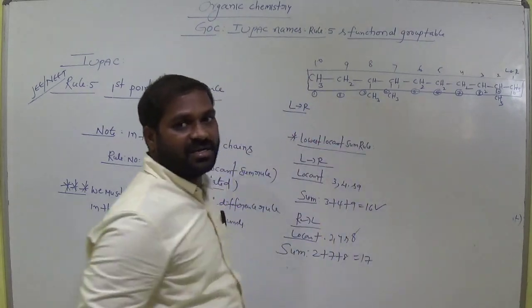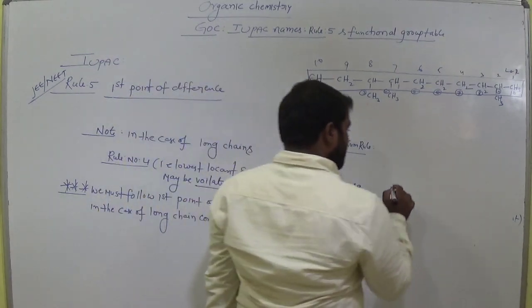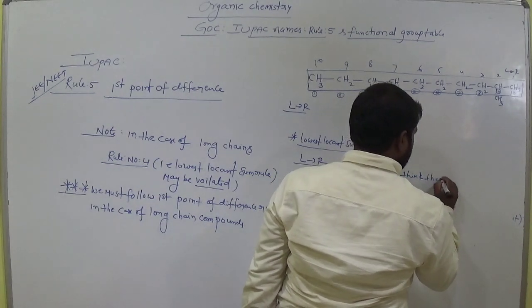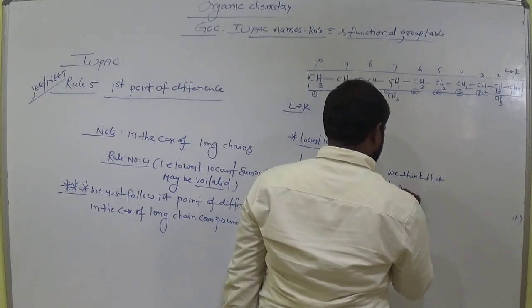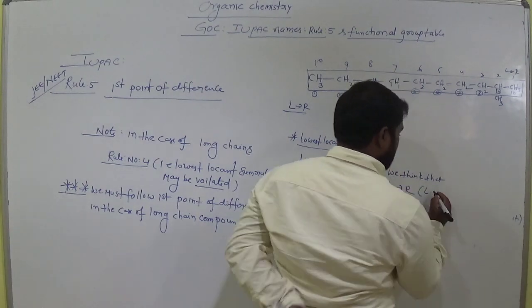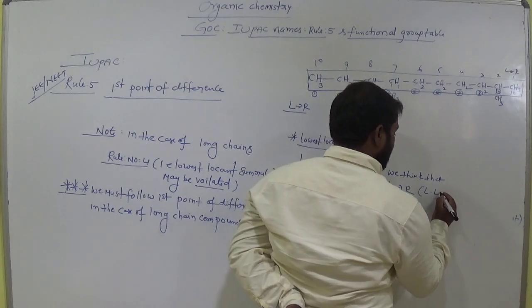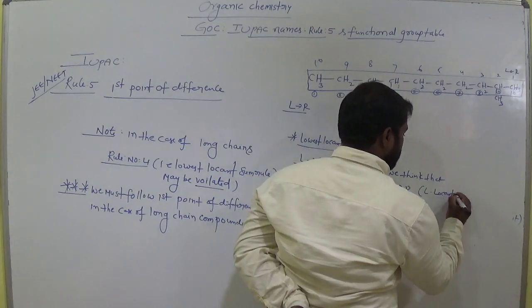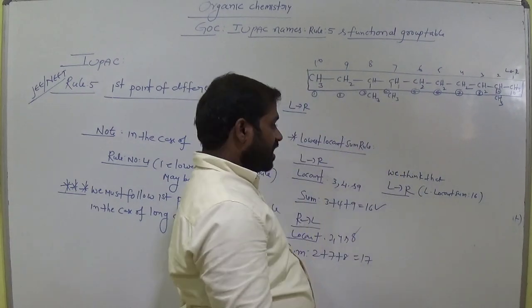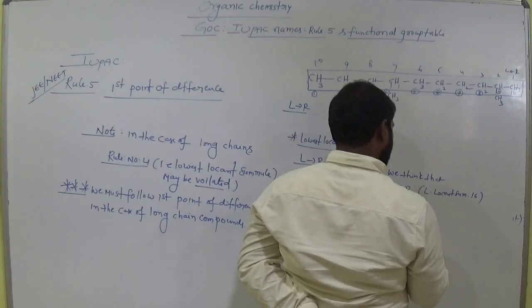It is a long chain. I think left to right. Here we think that left to right, that is lowest locant sum is 16. We think that left to right is correct, am I right?